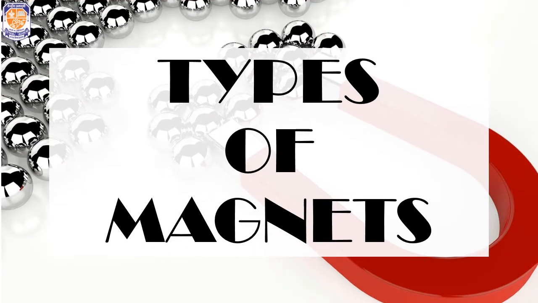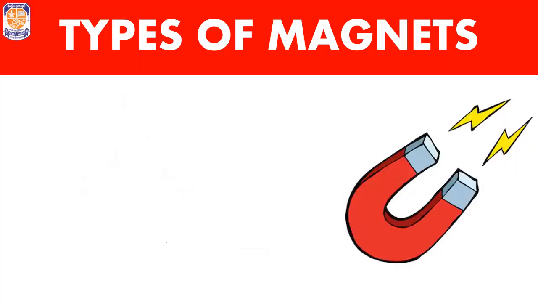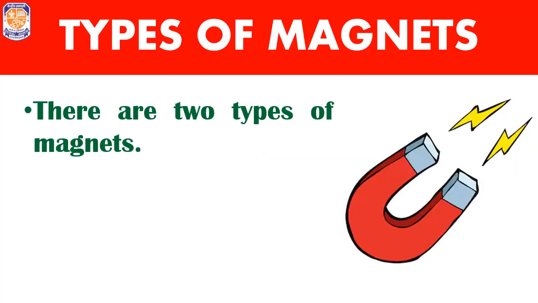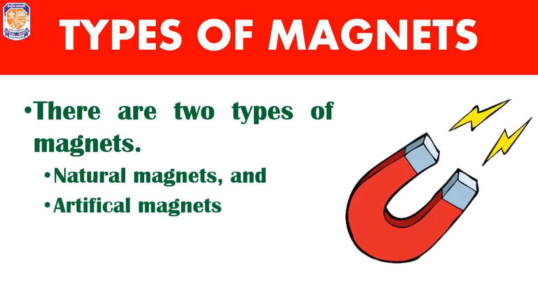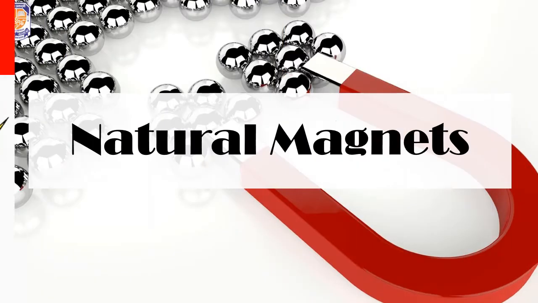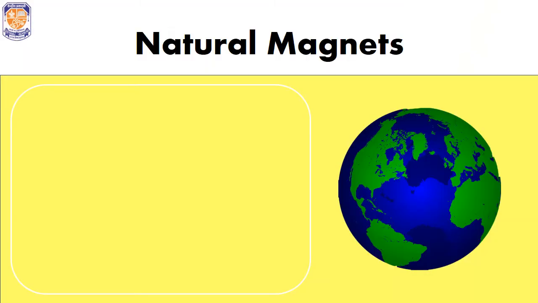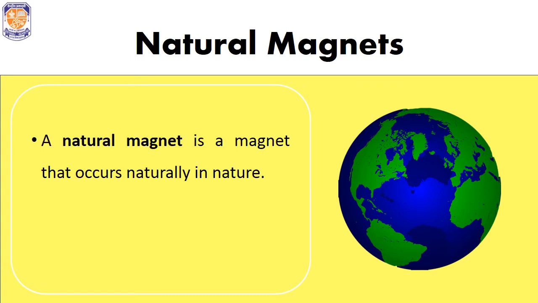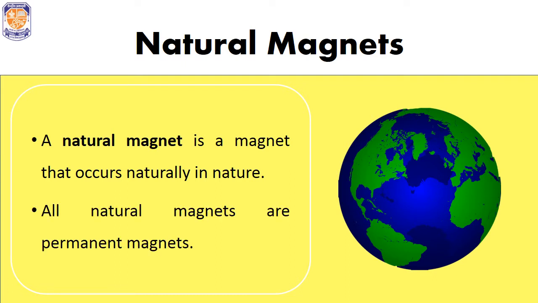Firstly, something about the types of magnets. There are basically two types of magnets around us. They can be either natural magnets or artificial magnets. Starting with the natural magnets first. As the name suggests, natural magnets means something that is occurring naturally. A natural magnet is a magnet that occurs naturally in nature. All natural magnets around us are permanent magnets, which means these magnets will never lose their magnetic power.